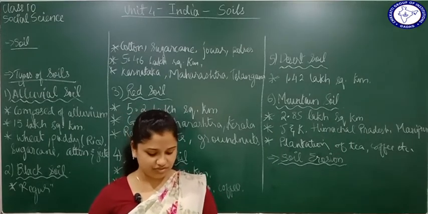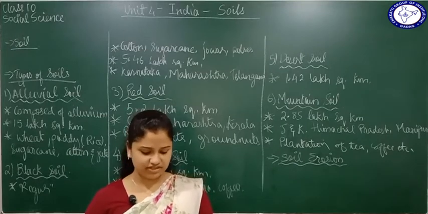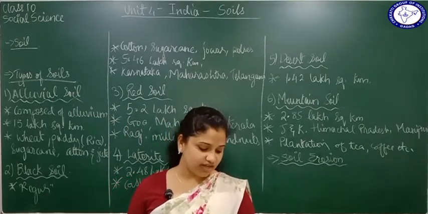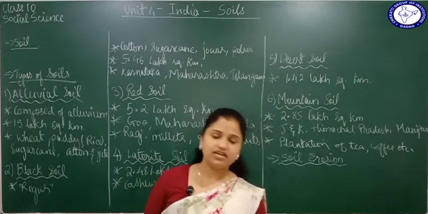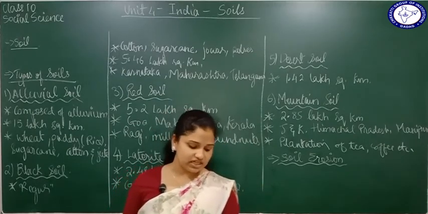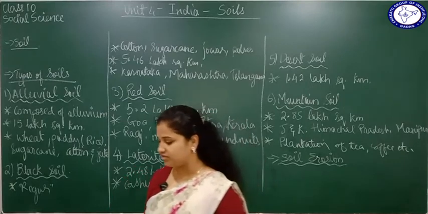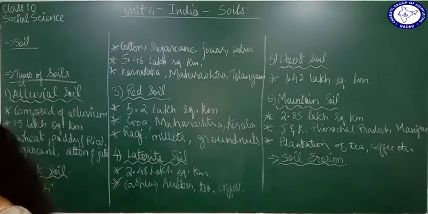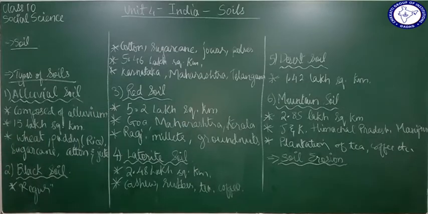Let's talk about the different effects of soil erosion. What are the effects here? Soil is very important for us, right? So if the top layer is going away, then the soil loses its fertility and agricultural productivity will decrease. If the soil loses its fertility, in agriculture the production is going to decrease.